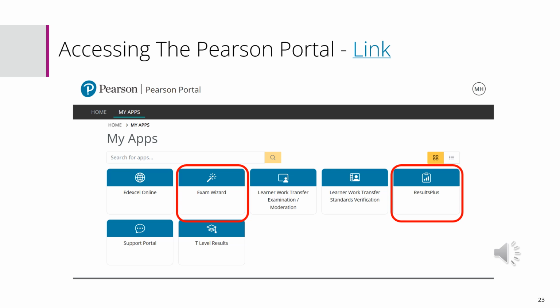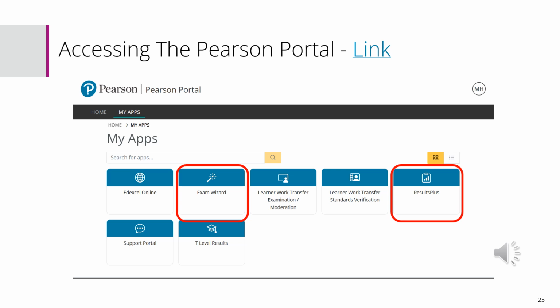Pearson also provides a set of very detailed analytical tools you can use by accessing their website. The next couple of slides goes through those tools. Firstly, we have what's called the Pearson portal, and I provided a link to the website where you can access this. As you can see from the screenshot, there are various different things that you can access. I've highlighted 2 of them.